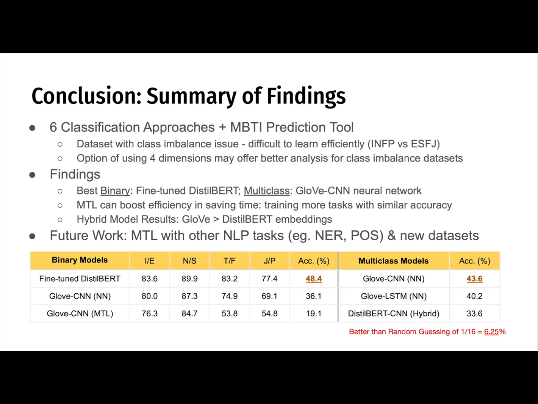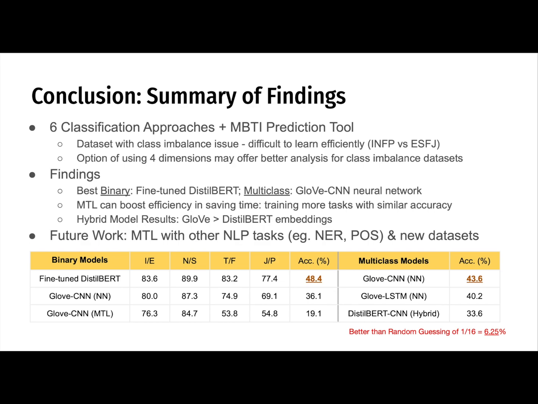Lastly, moving on to the conclusion. The project has covered 6 different approaches for predicting personality, with the MBTI prediction tool designed. Due to the class imbalance issue, it is difficult to learn efficiently for classes on polar opposites in value counts as seen in INFP and ESFJ.